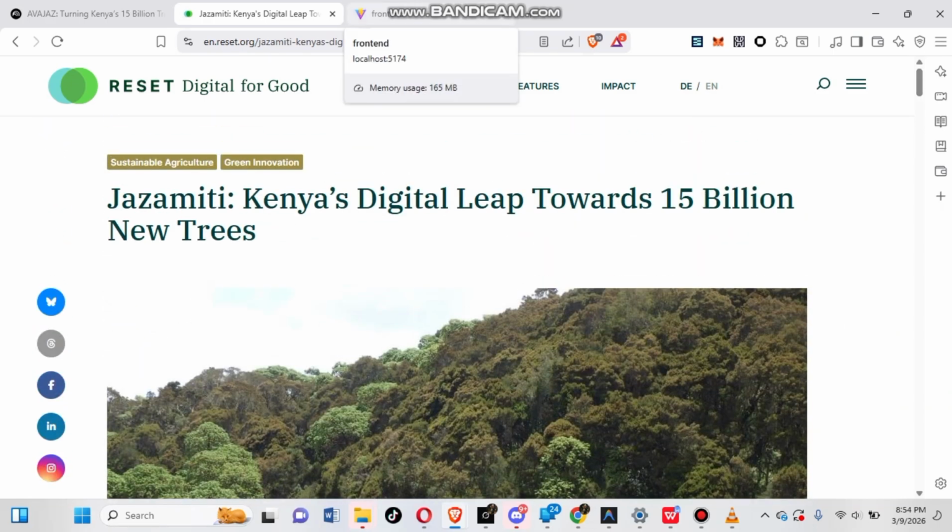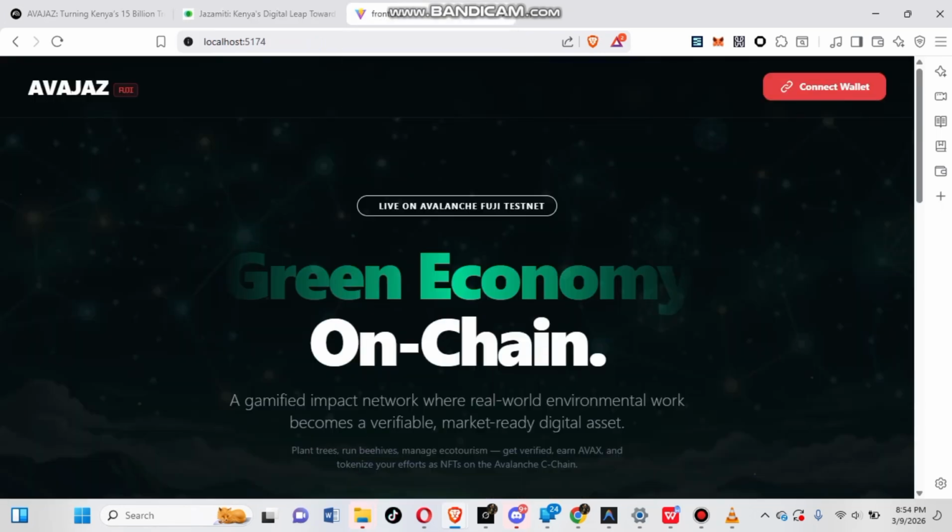By combining Avalanche smart contracts, IPFS, decentralized storage, and AI verification, Avajaz converts real conservation work into NFT digital twins that can be tracked, verified, and eventually traded in environmental markets. Let me walk you through the Avajaz MVP.